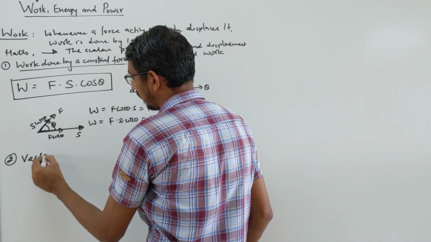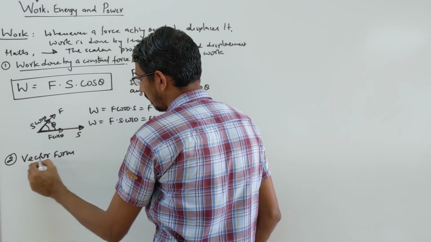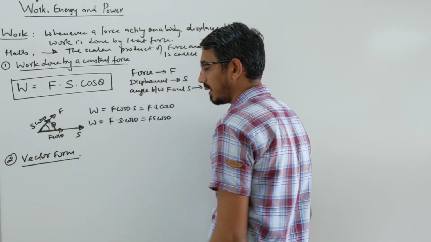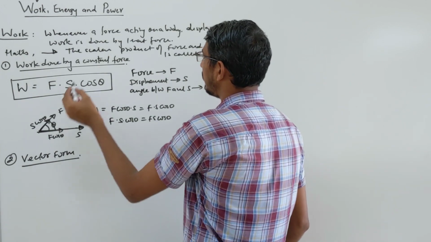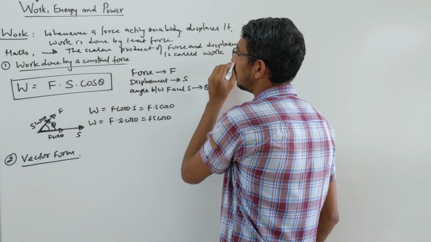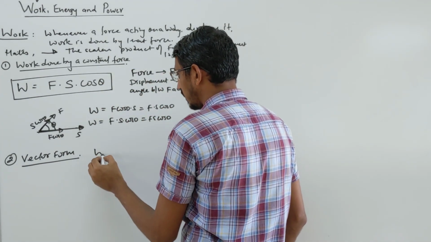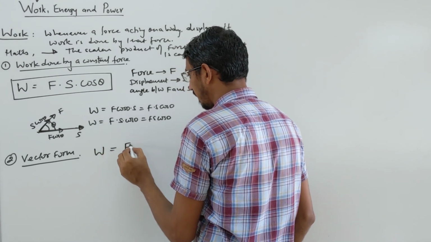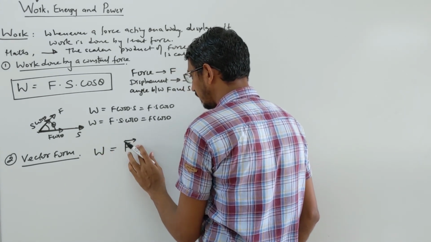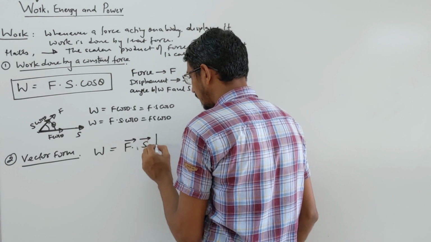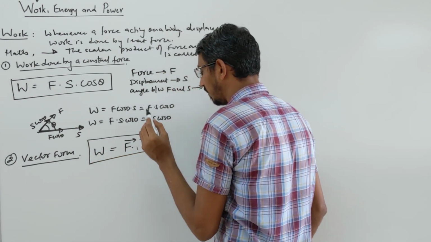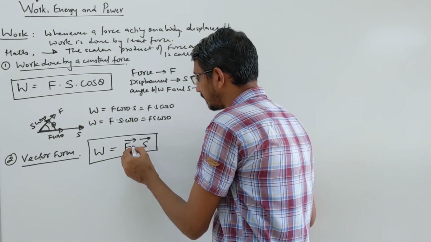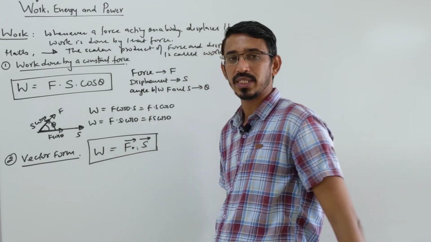Let's write it in vector form, because many times in our exam they have asked the vector form. Work is a scalar product of force and displacement. So work will simply be equal to F dot S. That's the simple answer in vector form, the dot product of force and displacement.